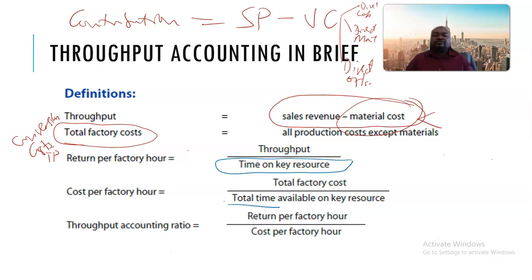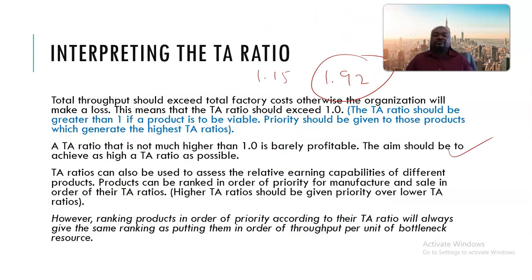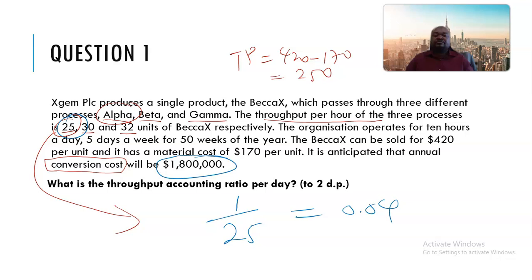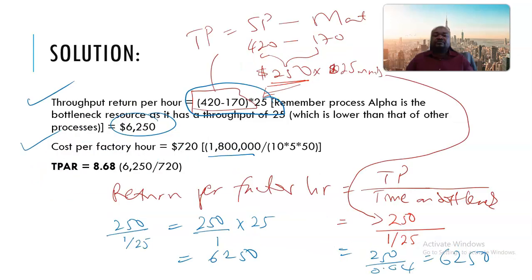We are told that this organization works 10 hours per day, 5 days a week, and 50 weeks in a year. So we are looking at 10 multiplied by 5 multiplied by 50. So that's 50 multiplied by 50, isn't it 2,500? So that's 2,500 here.